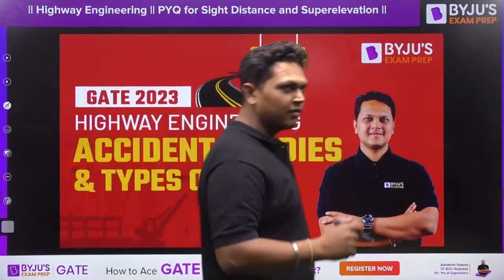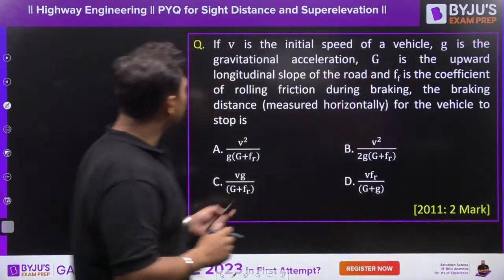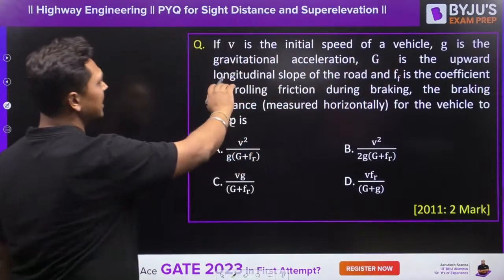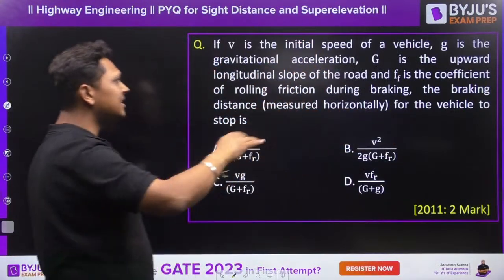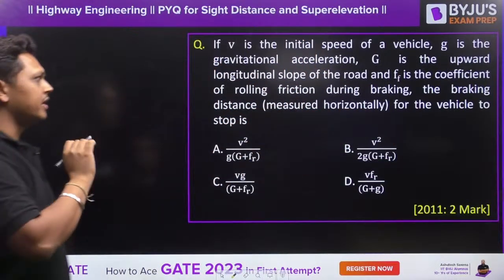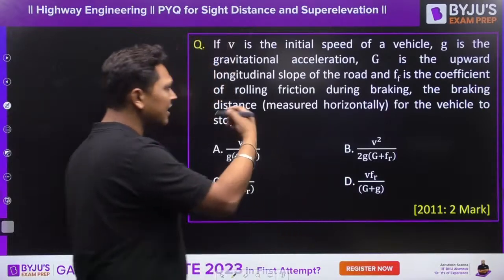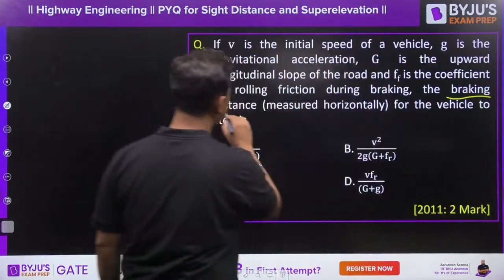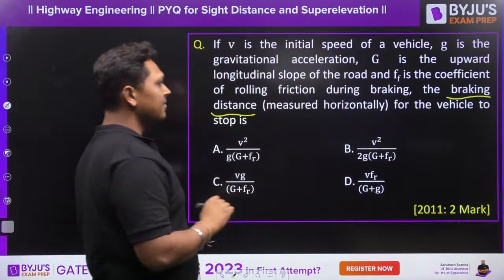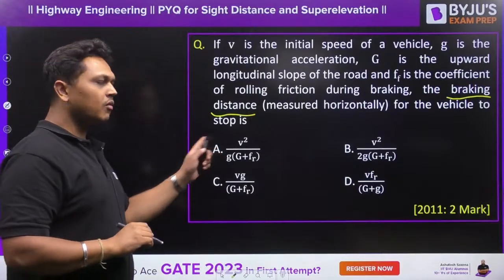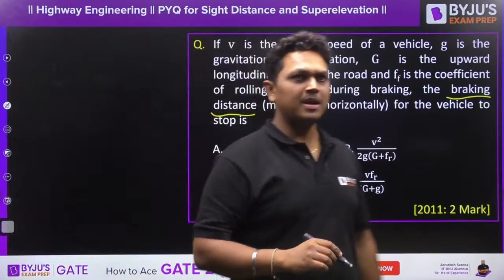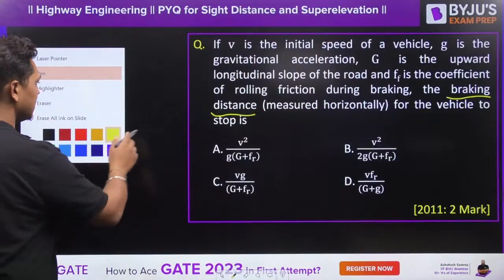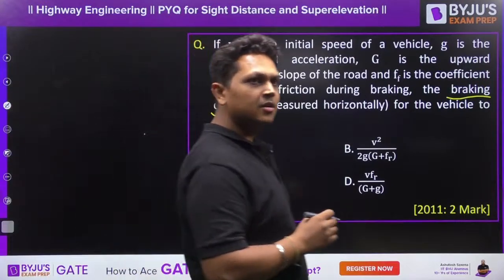Let us start with the first question. If v is the initial velocity of a vehicle, g is the gravitational acceleration, G is the upward longitudinal slope of the road, and f is the coefficient of rolling friction during braking, the braking distance measured horizontally for the vehicle to stop is? So what is the braking distance asked here? Tell me A, B, C, D. Quickly tell.